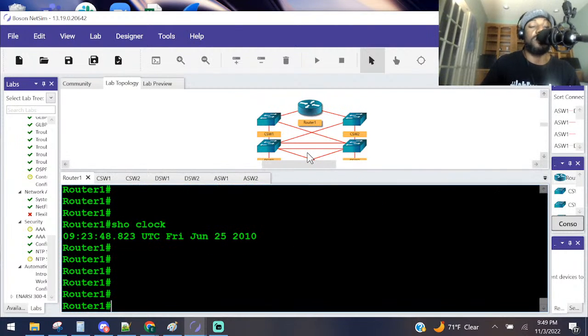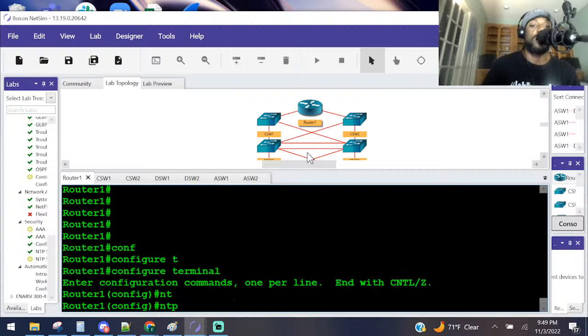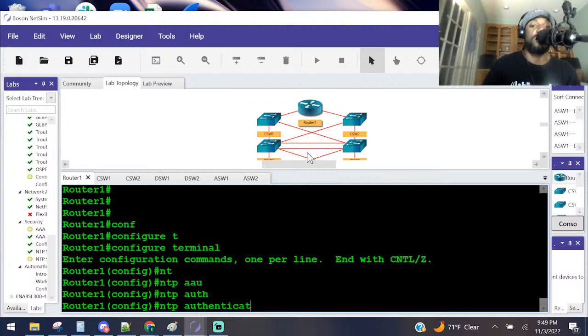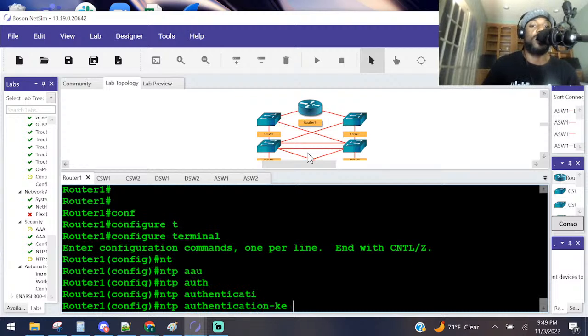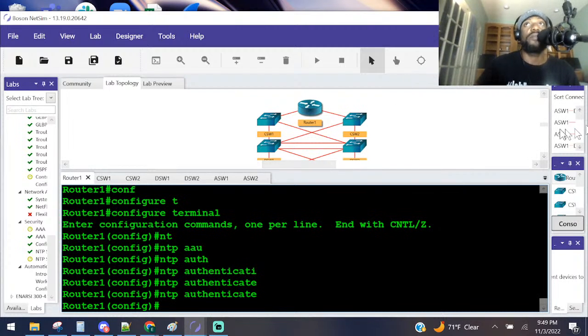How do we turn on the NTP authentication? Go to global config mode. We say NTP authentication. Easy enough, right? No, my bad. It's authenticate. That's how you turn it on. Then you do the key after that, right? On router 1, configure a key that uses an ID of 1 with a password. How does NTP use authentication keys?